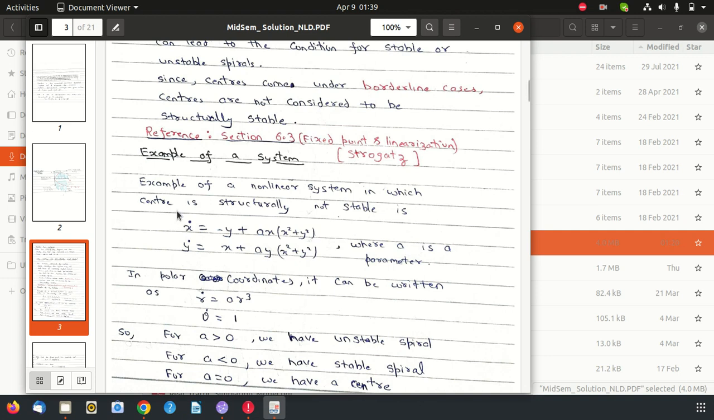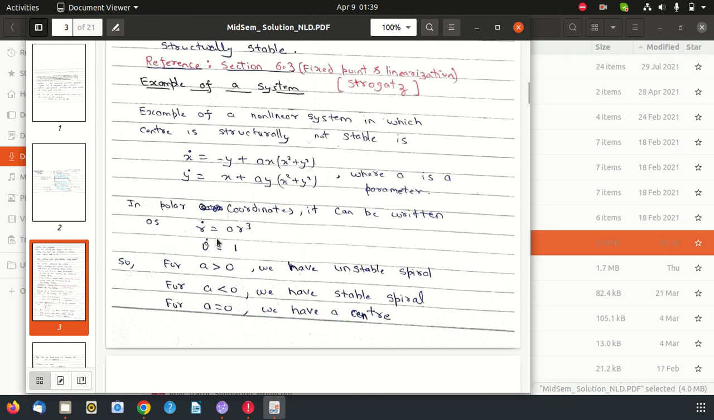The correct solution should be an example of a nonlinear system. So I have taken this nonlinear system example. If you convert this into polar coordinates, it comes out to be r dot equals a r cubed and theta dot equals 1. You can clearly see if a is greater than 0, then we will have an unstable spiral, for a less than 0 we will have a stable spiral, and for a equal to 0, we will have a center. This example is from the Strogatz book, and this is actually the correct example.